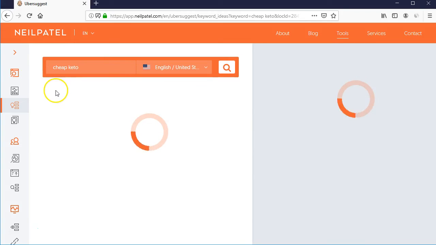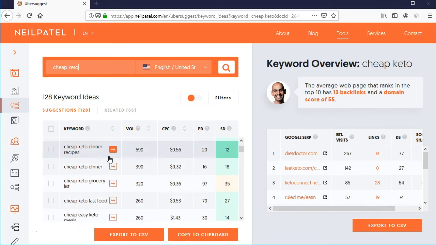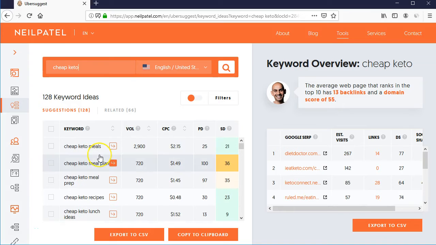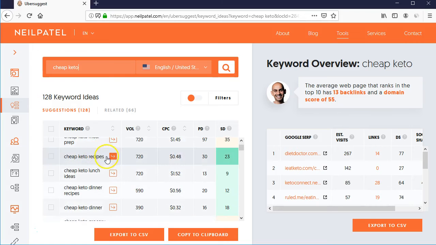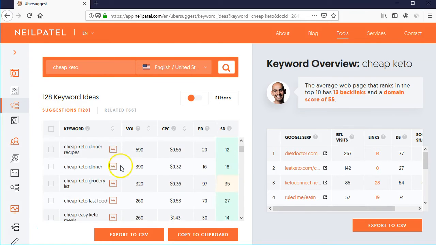I like this tool of Neil Patel because they provide all kinds of keyword research and keyword ideas. So if you are missing some keyword idea, or if it is hard for you to get keyword ideas, you can easily search. They will show you all kinds of different applicable keywords with the A/B testing.